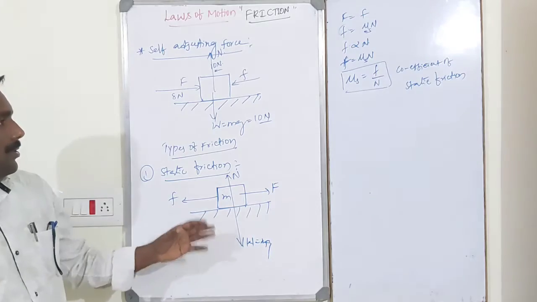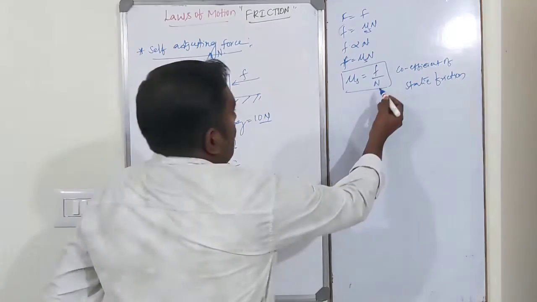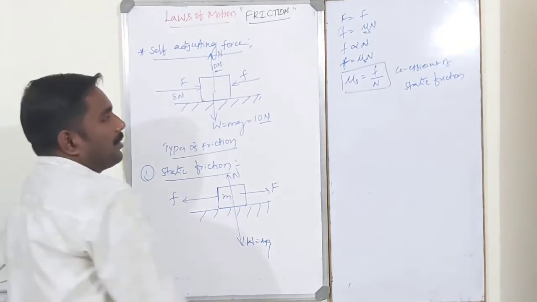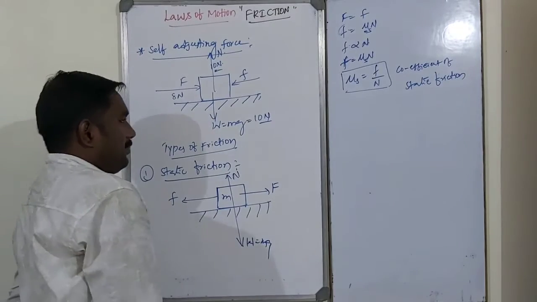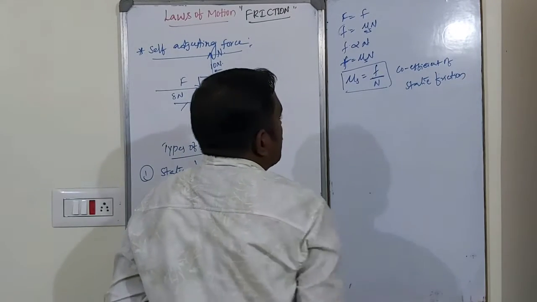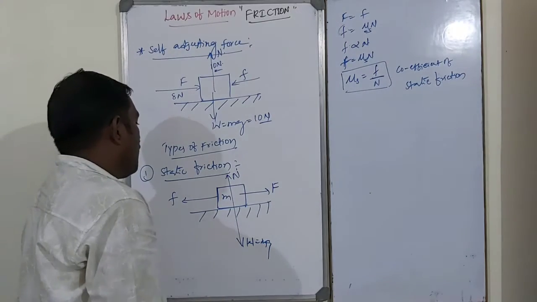In this case, N is equal to mg. So mu s is the coefficient of static friction. The coefficient of static friction is defined as the ratio of frictional force to the normal reaction.